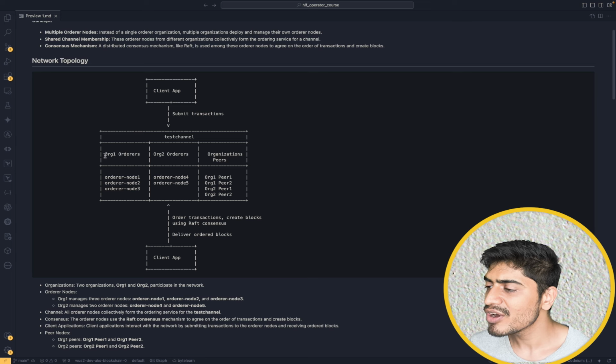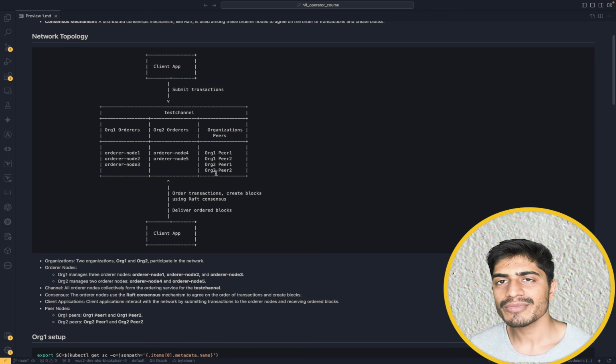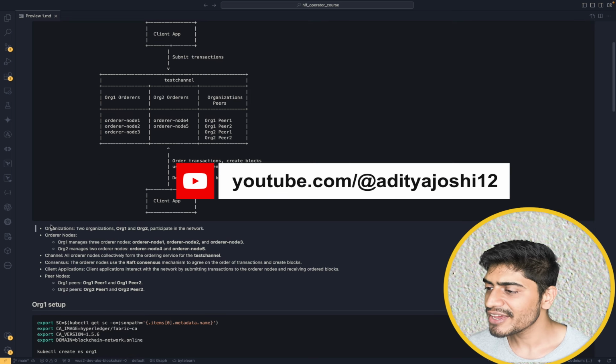So we are going to have two organizations, one is org1 and another one is org2. There will be one channel called test channel. And then we are going to have 3 orderers in org1, which are node 1, node 2, node 3. Then org2 is going to have 2 orderers, node 4 and node 5. And then both the organizations are going to have 2 peers, peer 1 and peer 2 respectively. Now the flow from the user's perspective is going to be the same: the transaction will be sent to the orderers, and then the transaction will be broadcast to the peers as well. Same I have mentioned here below as well.